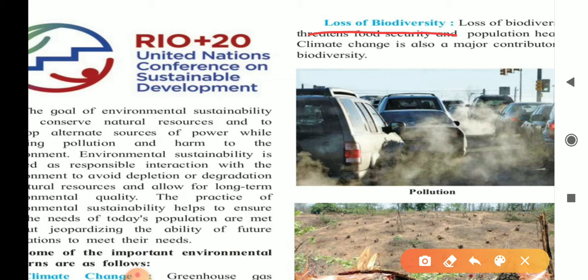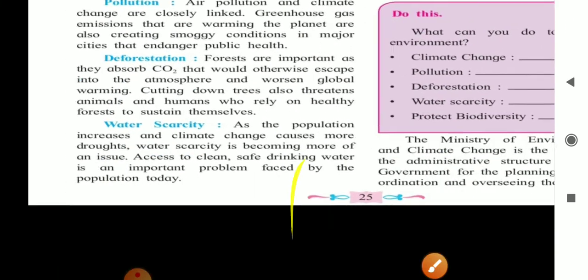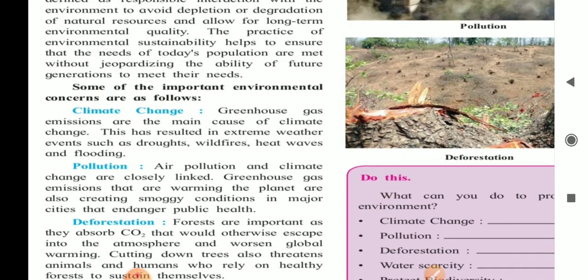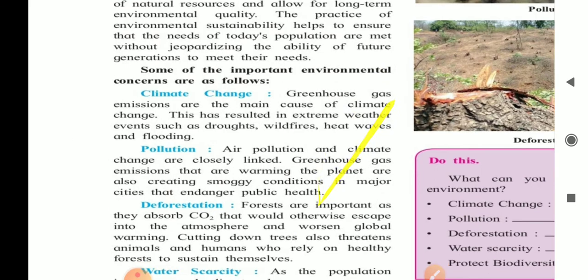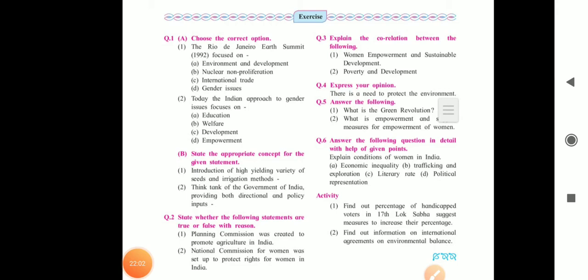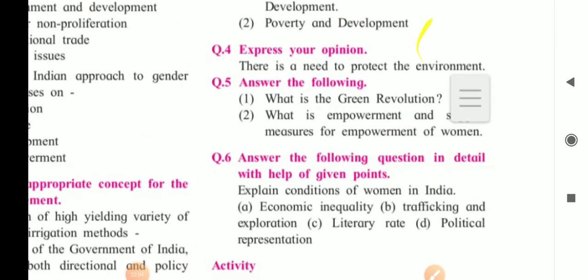These points you can elaborate or you can mention and write it down how it is necessary and why it is necessary to protect our environment. So you can write by your own views, by your own opinion in that answer. So this is a personal response we can say, or application based answer. Now we'll start with the next question number 5.